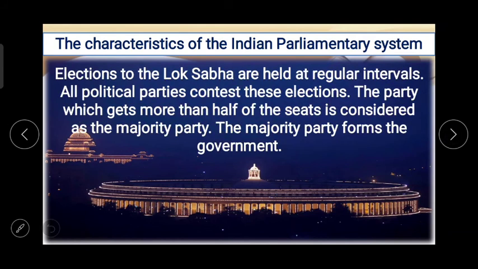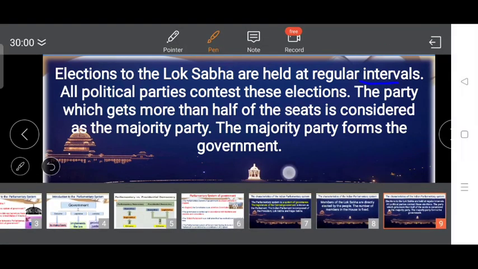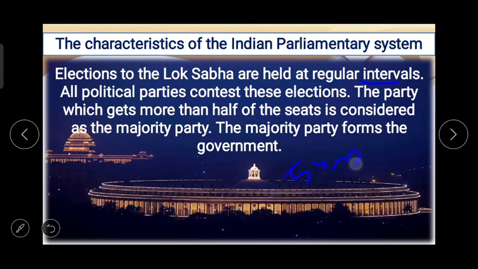Next thing, elections to the Lok Sabha are held at regular intervals and this is of 5 years. हर 5 साल के बाद ये लोक सभा के इलेक्शंस होते हैं. About this in detail we'll study in the next chapter. Elections to the Lok Sabha are held at regular intervals. All political parties contest these elections.